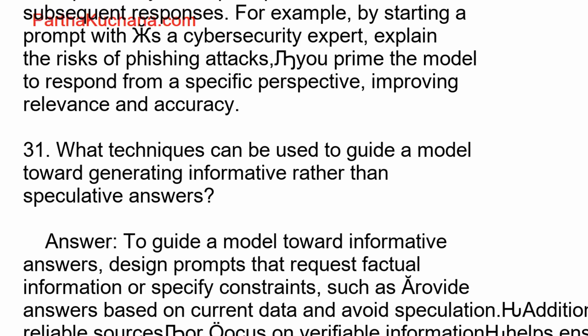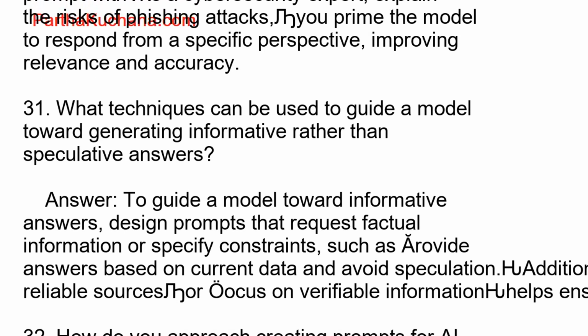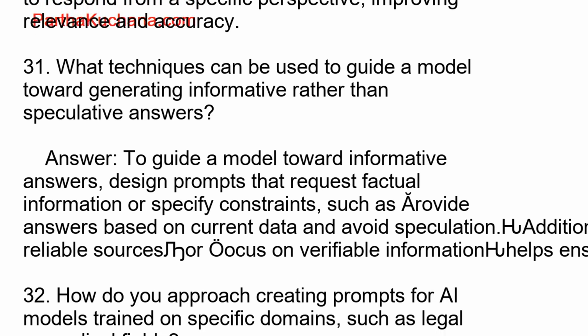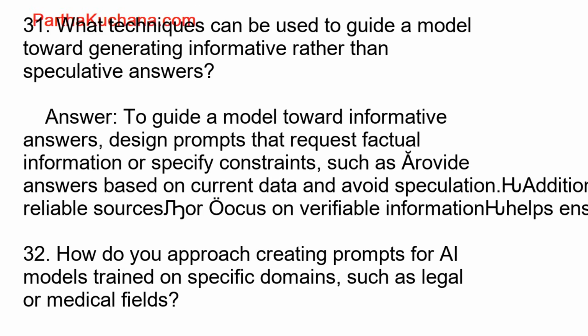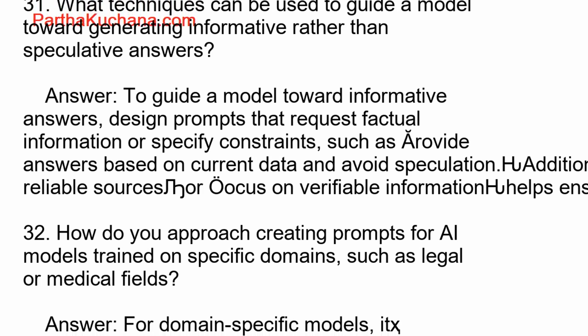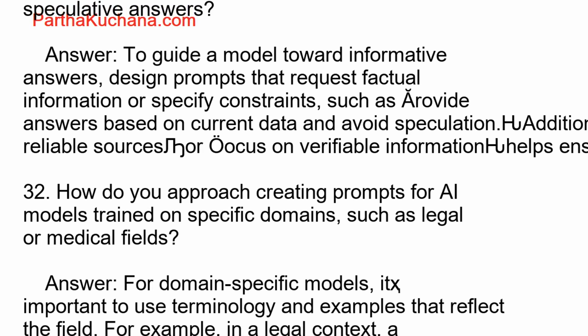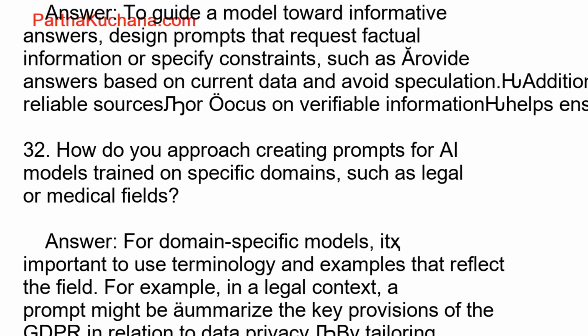33. What are the key components of an effective summary prompt, and how would you create one? Answer: an effective summary prompt includes clear instructions about what to condense and any specific points to highlight. For example, "Summarize the following article, focusing on the main arguments and any key data points in under 150 words." Providing a word limit ensures brevity.